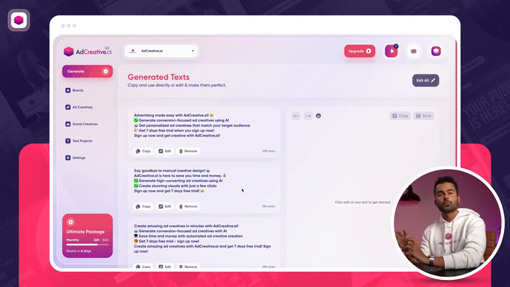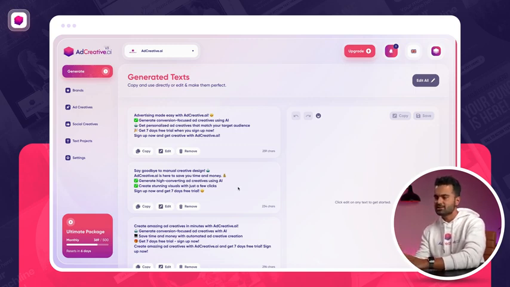We also have a lot of information from different channels, and we actually trained our own model with high conversion rate ad texts. So when you generate some text using AdCreative.ai, they're not just the classic global model. Actually, it's a model that AdCreative.ai experts and the team have trained.